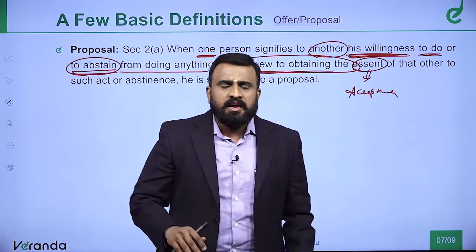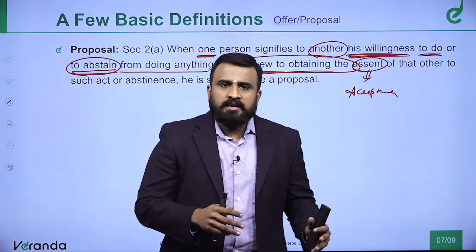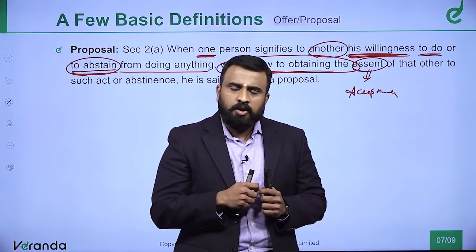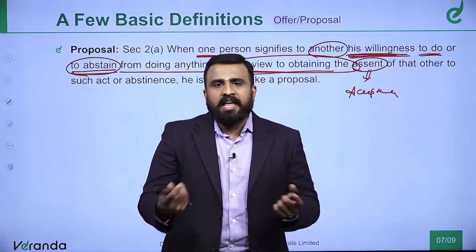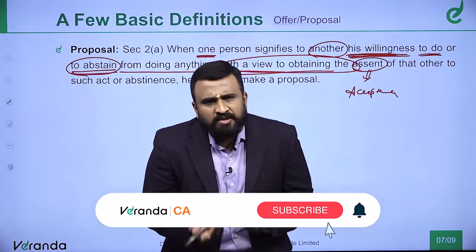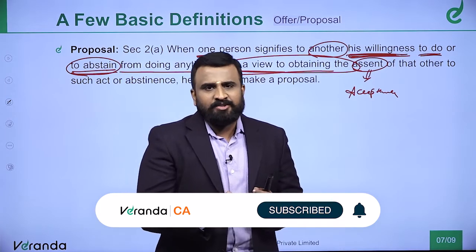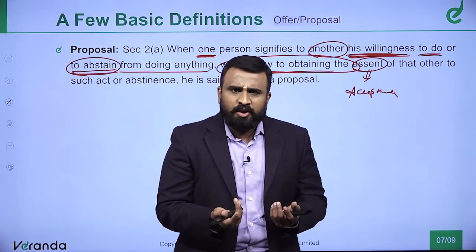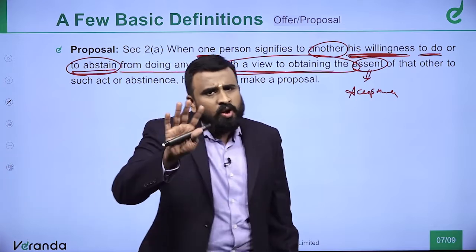Another friend says, hey, come on, buy 150 greeting cards and tomorrow you can go to various girls' colleges in your place and give the cards to each and every one, and anybody can say yes, and from there you can pick one and celebrate your February 14th. Is this an offer? Can you go and say that I am a bachelor waiting for someone, can you please accept? Is this the way you can make an offer? Maybe the willingness is there, but is the intention there to accept from all 150? No, it is from only one.